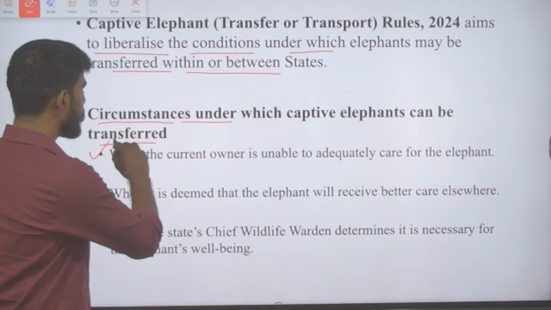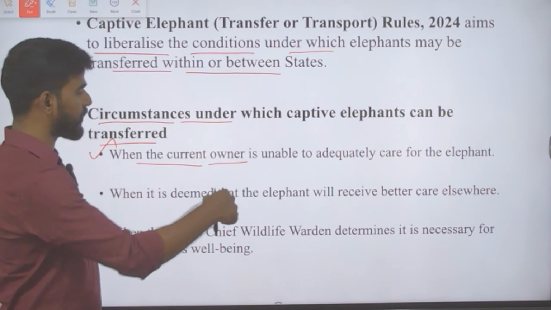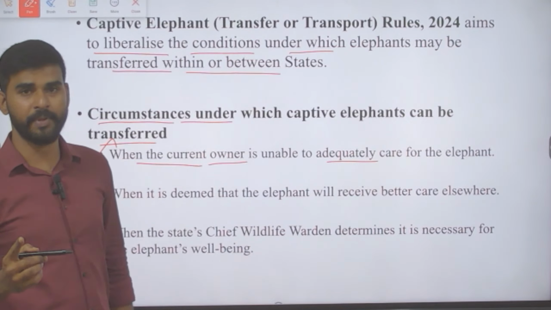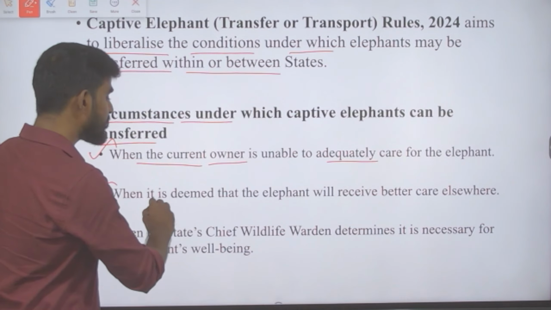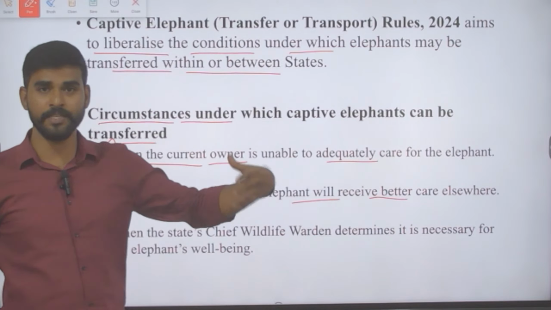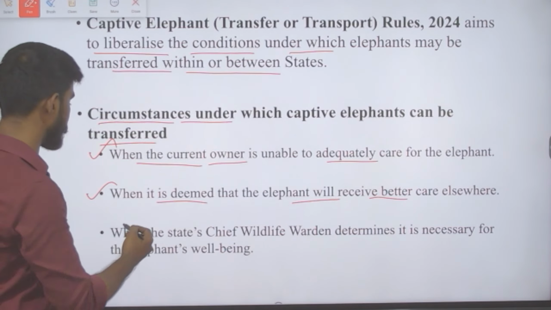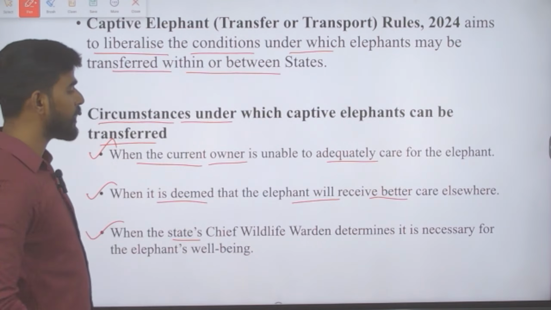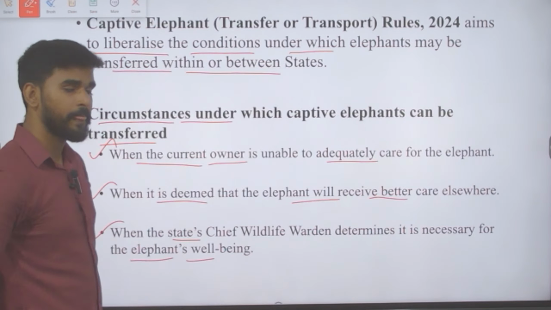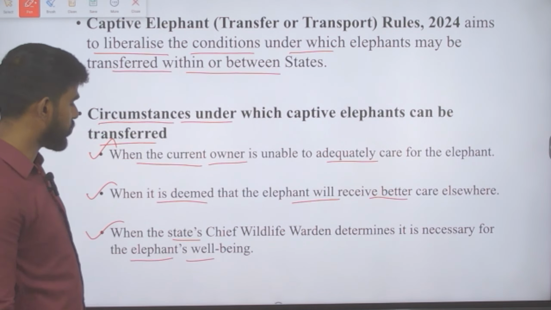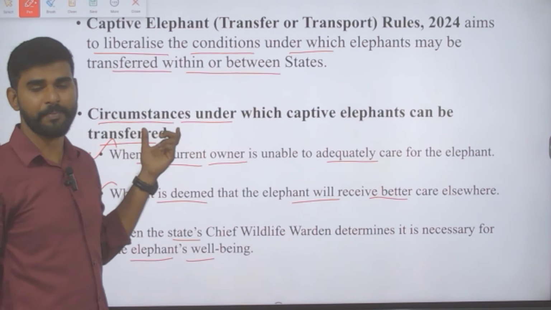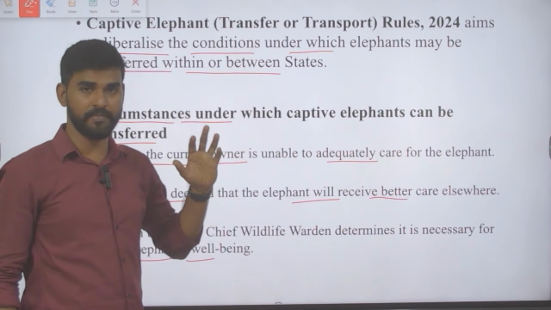First one is when the current owner of the elephant is unable to adequately care for the elephant, then it can be transferred. Next is when it is deemed that the elephant will receive better care elsewhere, then it can be transferred. Next is when the state's chief wildlife warden determines it's necessary for the elephant's well-being. So in these three circumstances, the captive elephants can be transferred. This is what is given in the rules.